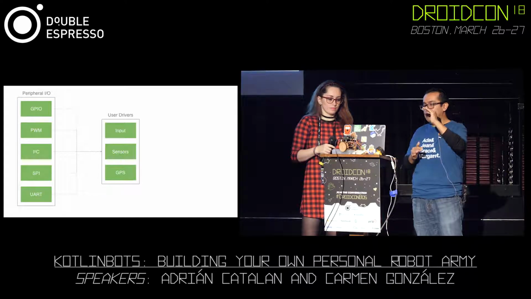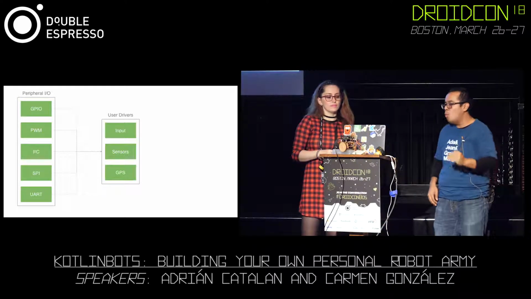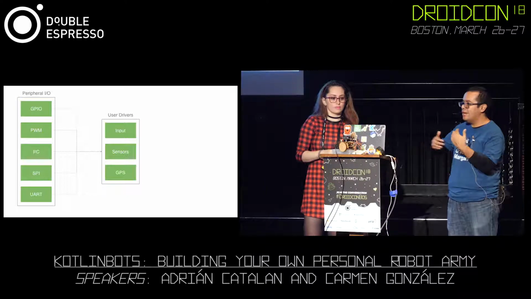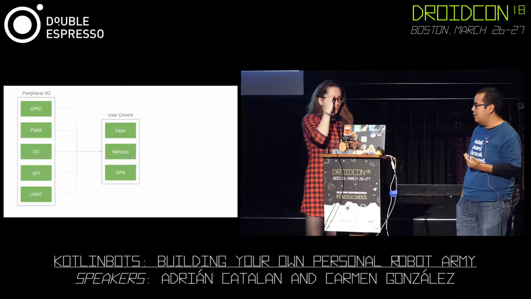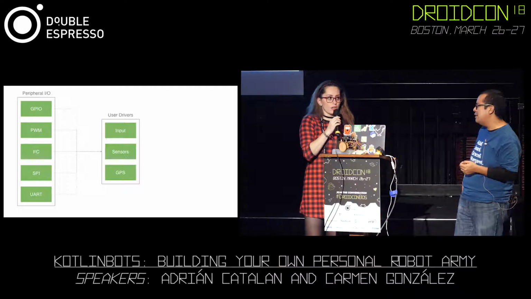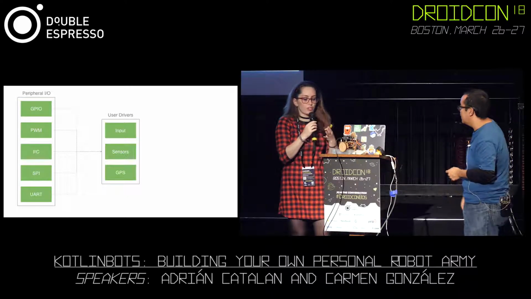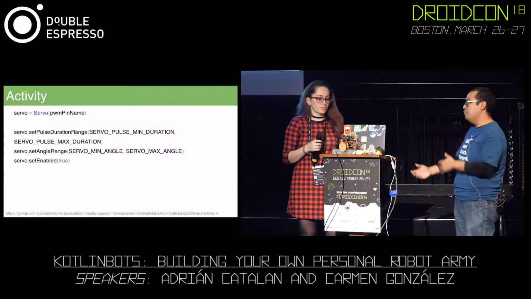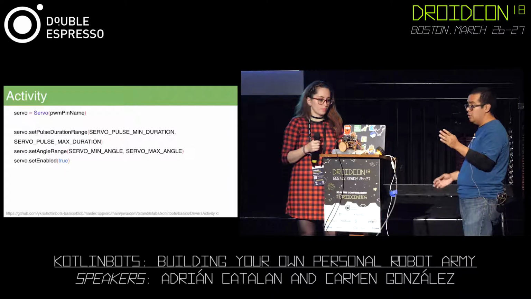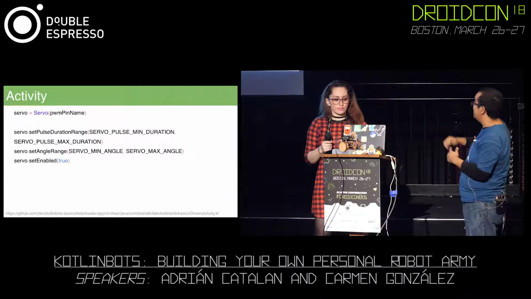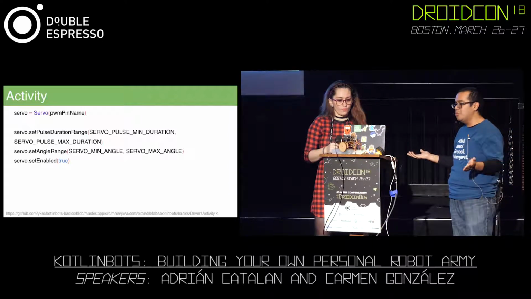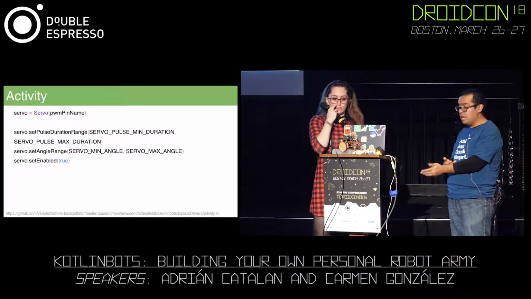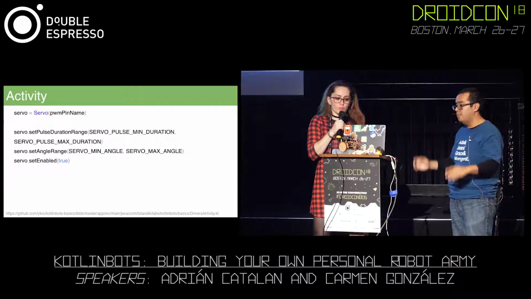Besides that peripheral I/O layer, there's another one about user drivers, because building by ourselves all the calculations in order to move the servo is complex, or it takes a longer time. So there are drivers that already exist that we can use to facilitate our time and production. The code you saw before can change into this. We just need to define the pulse duration range, the angle range, enable the servo, and after that we can set the angle, and basically that's it. We're moving our servo.